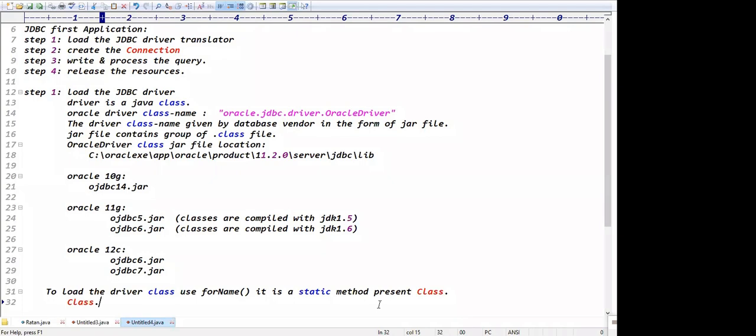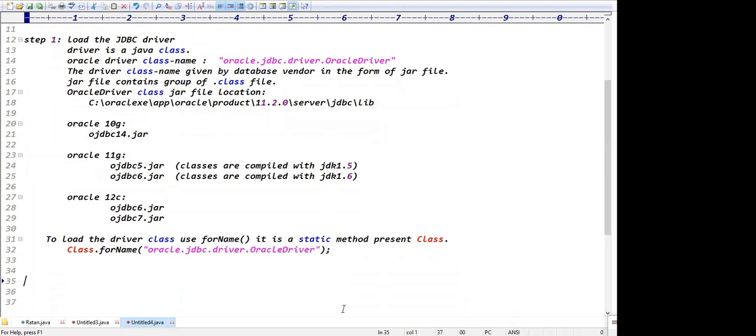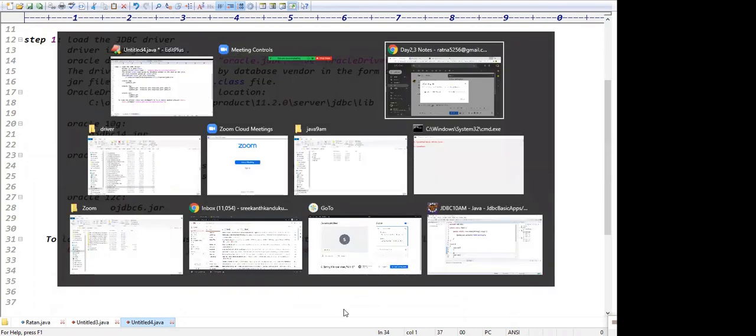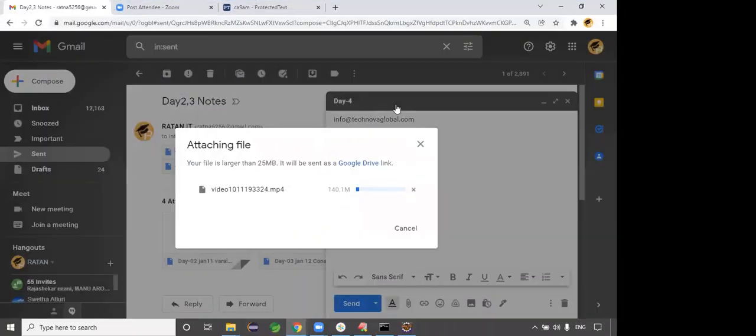That's what we need to call: Class dot forName. You want to load which driver class? This is the driver class, just place it here. That's it. Sir, I want to know the syntax of the forName method. No problem. If you want to know the syntax of the forName method, just check the API documentation.